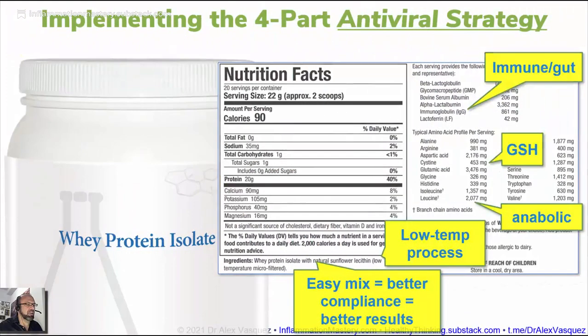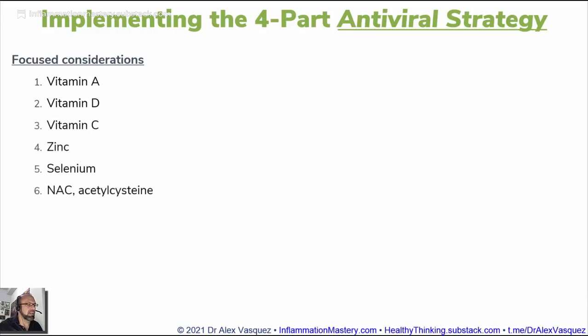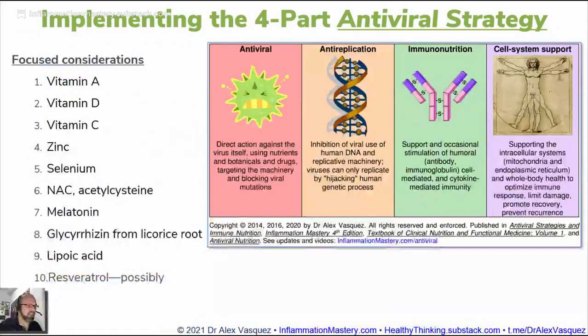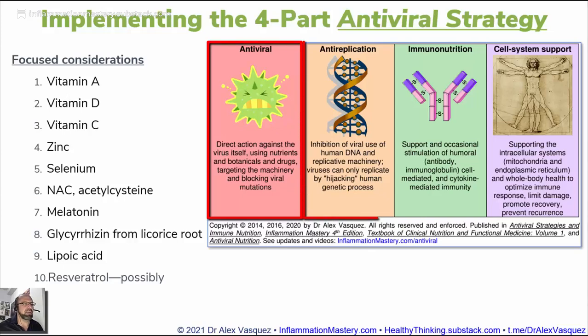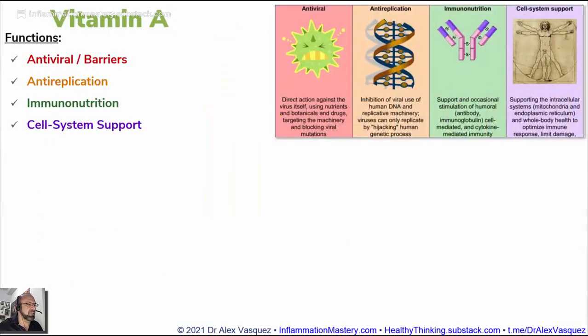So after we have our patients on a good foundational supplemented paleo-Mediterranean diet, we want to follow that with focused considerations on specific nutrients, including vitamin A, vitamin D, vitamin C, zinc, selenium, N-acetylcysteine or NAC, melatonin, glycyrrhizin from licorice root, lipoic acid, and resveratrol is certainly a reasonable addition. So let's look at how all of those fit into my 4-part strategy, focusing again on viral acquisition, blocking replication, supporting immune function, and also supporting cellular and systemic health. I'll show you how all of that works together, starting on this page, focused on vitamin A.